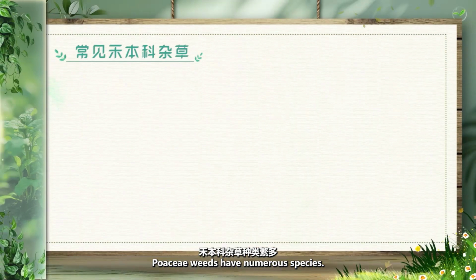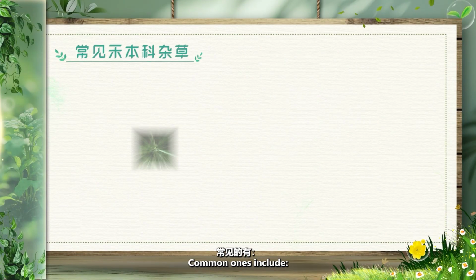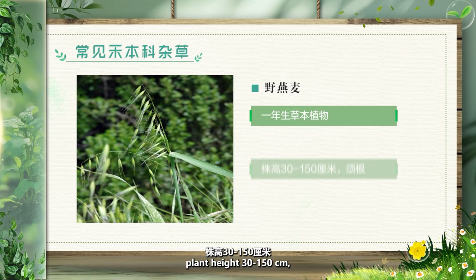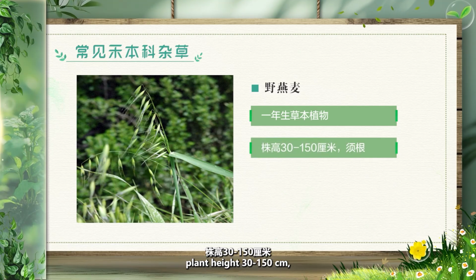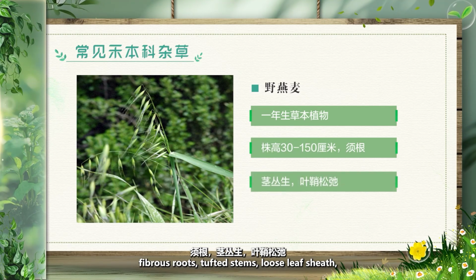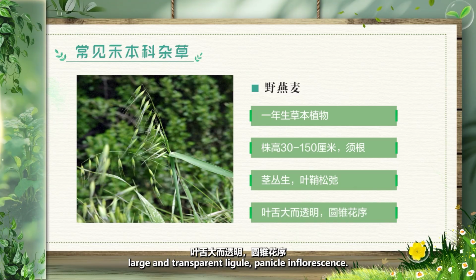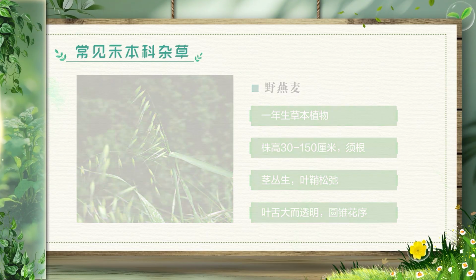Poaceae weeds have numerous species. Common ones include wild oat, an annual herbaceous plant, plant height 30 to 150 centimeters, fibrous roots, tufted stems, loose leaf sheath, large and transparent ligule, panicle inflorescence.